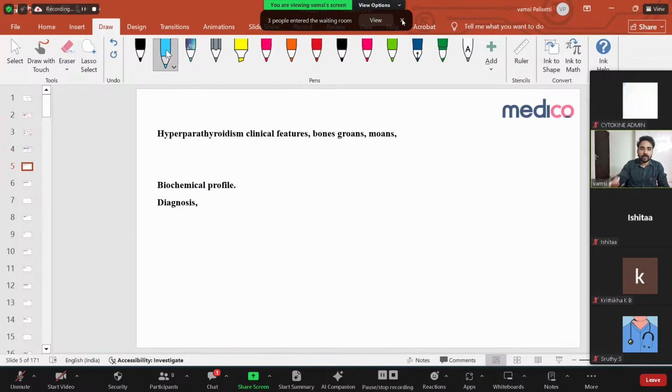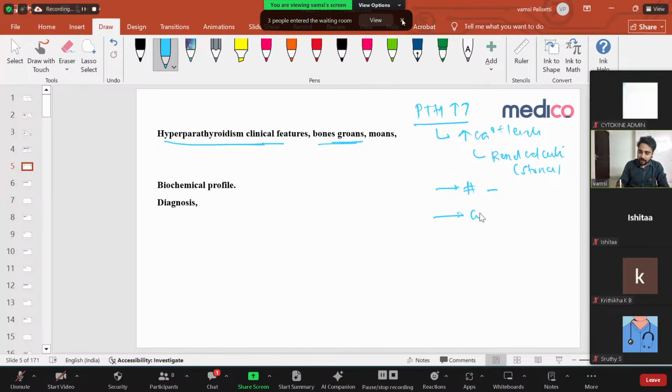Simple. So let us discuss a few points about hyperparathyroidism. In hyperparathyroidism, your PTH levels are increased. Because your PTH levels are increased, it always increases your calcium levels. Increased calcium levels lead to renal calculi, that is, renal stones. Similarly, it also leads to bone resorption. Increased bone resorption leads to pathological fracture. Bone groans, very important. And again, this calcium leads to constipation and abdominal pain.